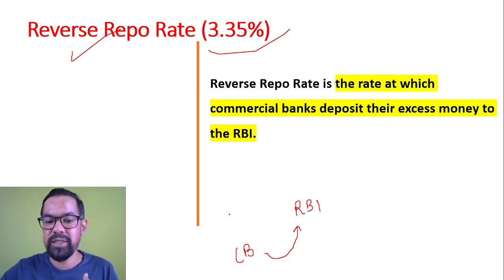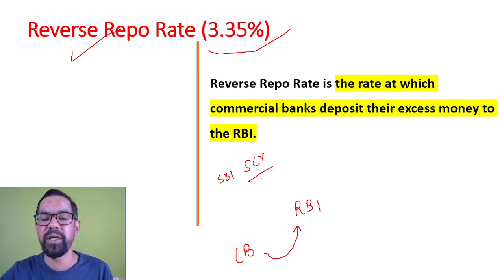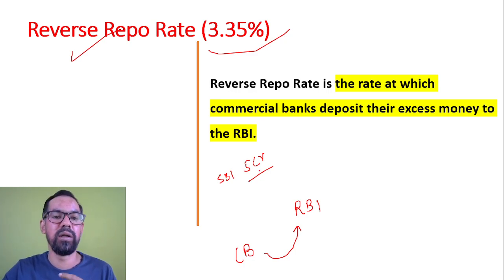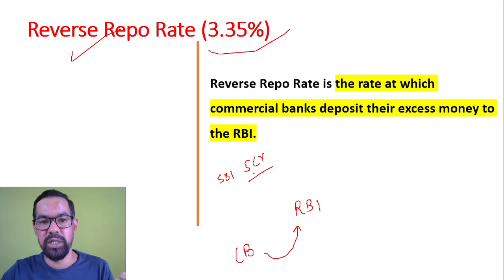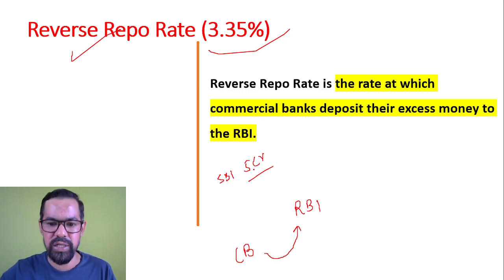So let's say State Bank of India, as I gave you an example, has 5 crore rupees of excess money. Excess money is when they don't find any right customer to lend to. They have a surplus for 1 day, 5 days, 10 days, so they can deposit it with RBI.